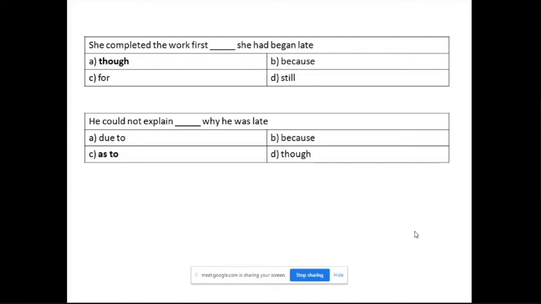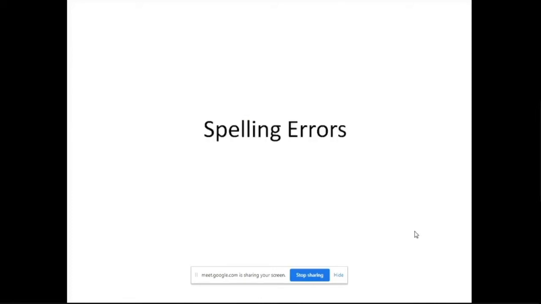Okay, it is exactly complementary. I mean, it's not complementary, it's not reasoning. Okay, he could not explain as to why he was late. Why was he late is not as to why he was late. Okay, so you need to identify the right word. So these are the type of questions that could be asked for the grammar.